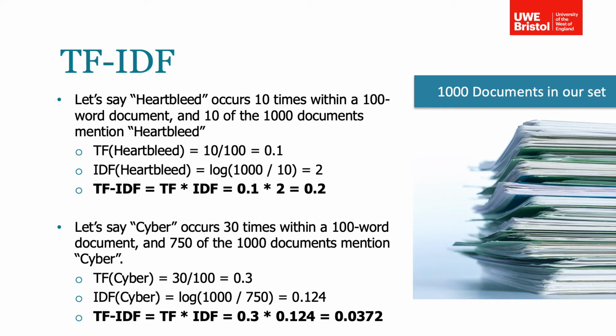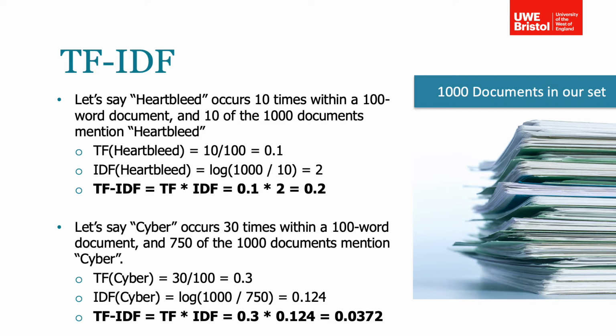Suppose now we look at the word cyber and assume it occurs 30 times within the 100-word document. TF cyber equals 30 divided by 100 equals 0.3. But it also occurs in 750 of the 1000 documents. IDF cyber equals log 1000 divided by 750 equals 0.124.